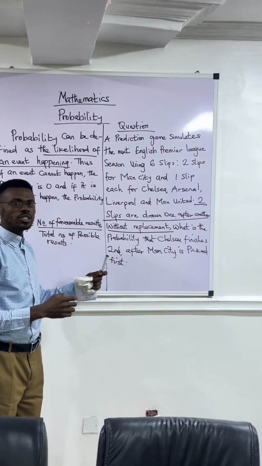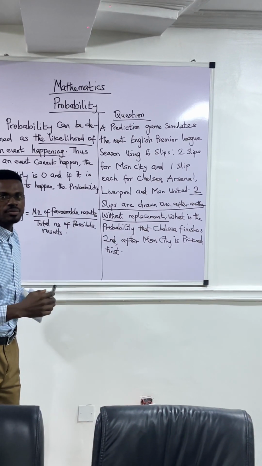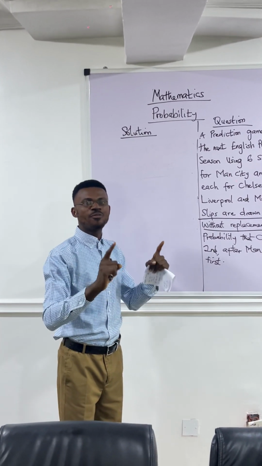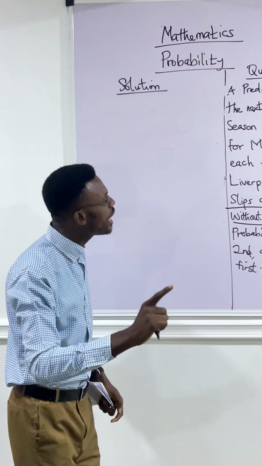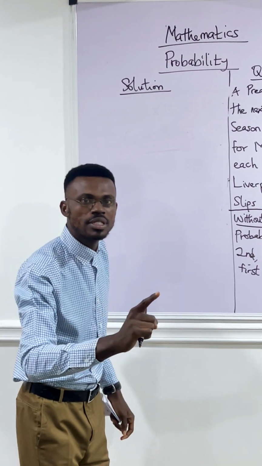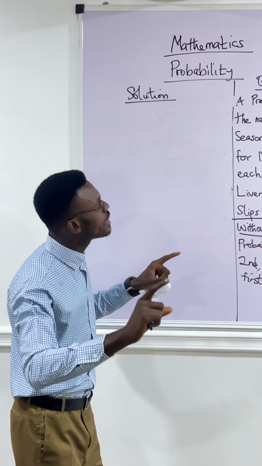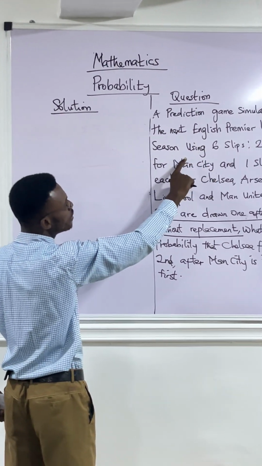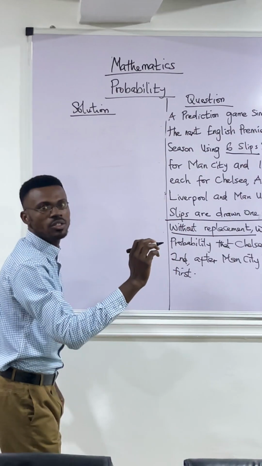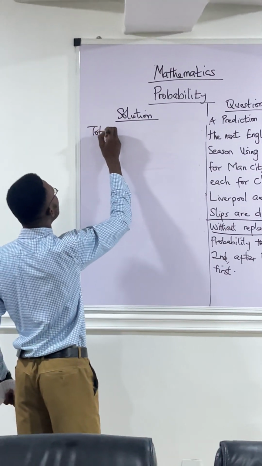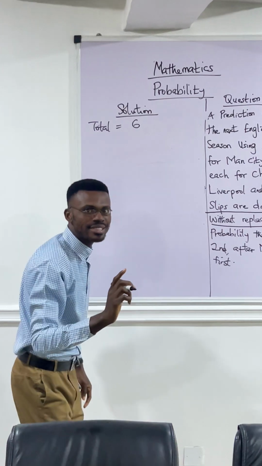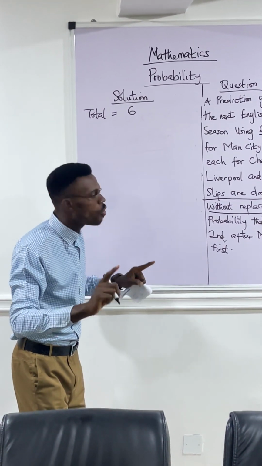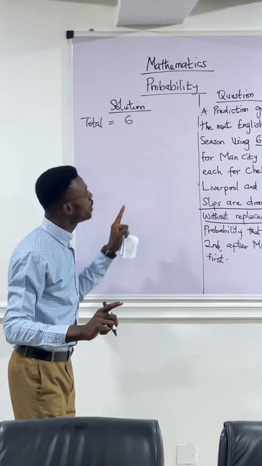Now let's solve this together. Follow me. The first thing we need to do here is to bring out the total number of slips, that's the total sample. We are told that a prediction game simulates the next English Premier League season using 6 slips. So the total is equal to 6. The total slips, or total number of results from the formula we gave just now, equals 6.